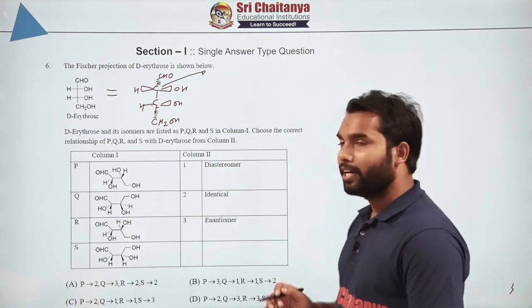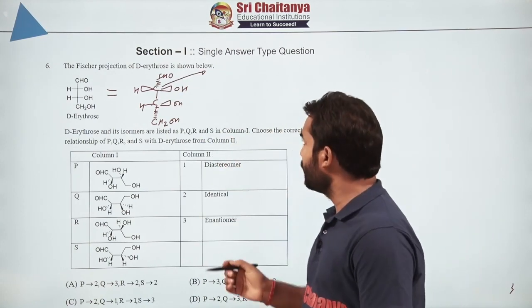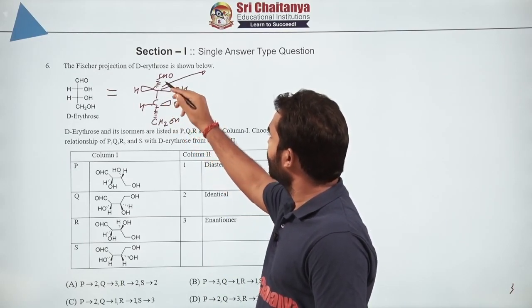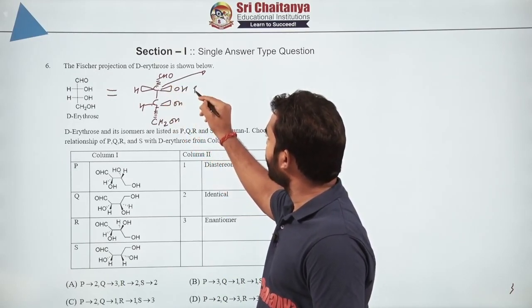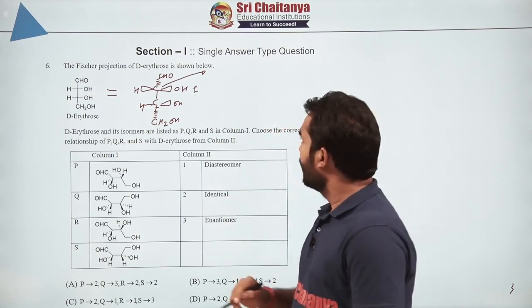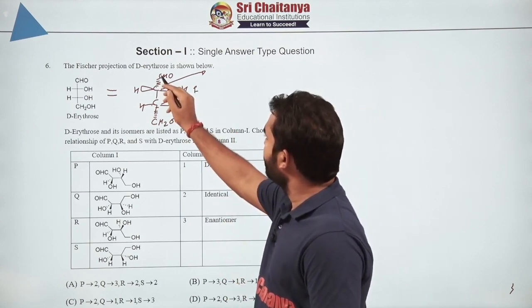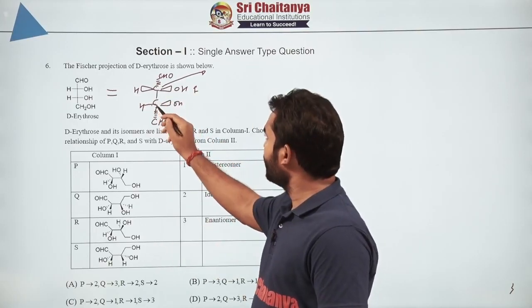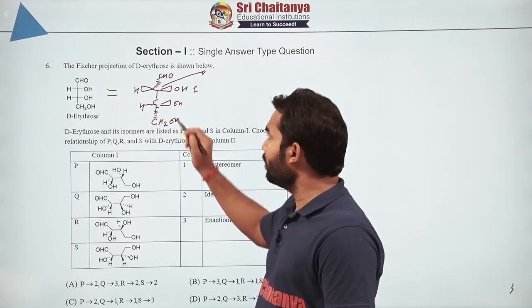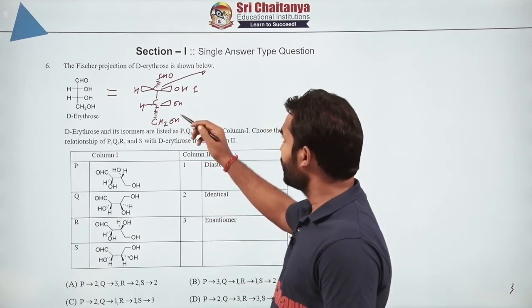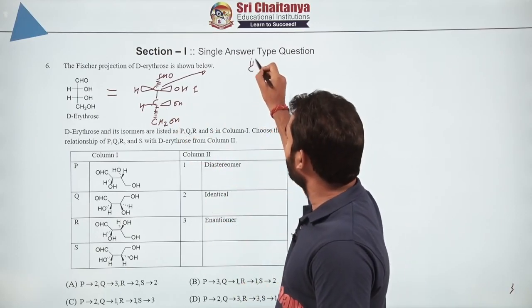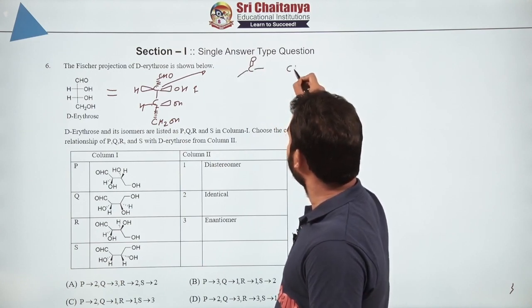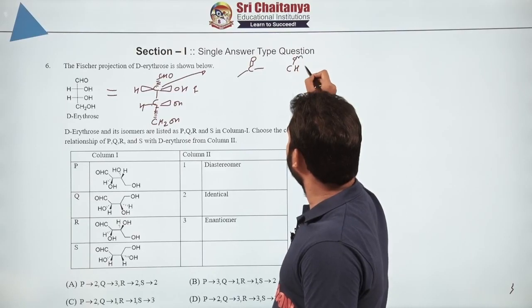Now how do we get it? First you have to number the groups as per the CIP rule. What will be the numbers? This is the directly attached atom oxygen, so it will get the highest priority, 1. Look at this carbon: it is attached with a double bond O, and the other carbon here is also attached with oxygen, a single bond OH, so which has seniority? C double bond O is senior compared to one OH and another carbon.